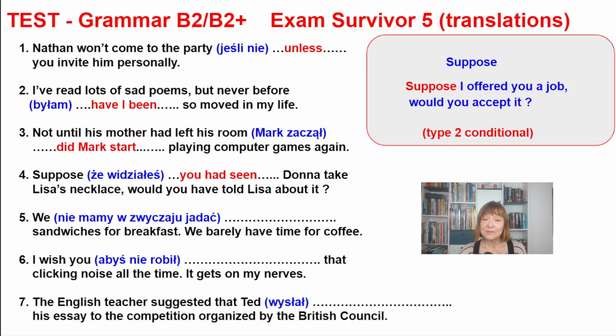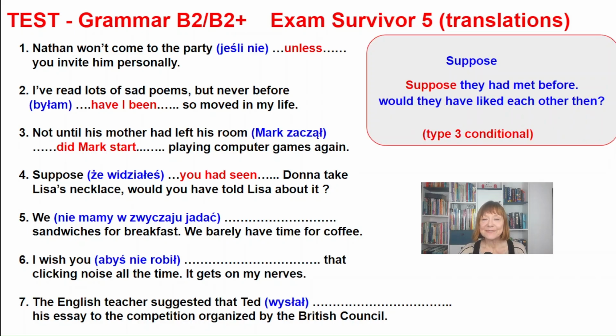Suppose I offered you a job. Would you accept it? This is the second conditional sentence. Suppose is used in place of if. Suppose they had met before, would they have liked each other then? And this is the third conditional sentence. And once again, suppose is used in place of if.